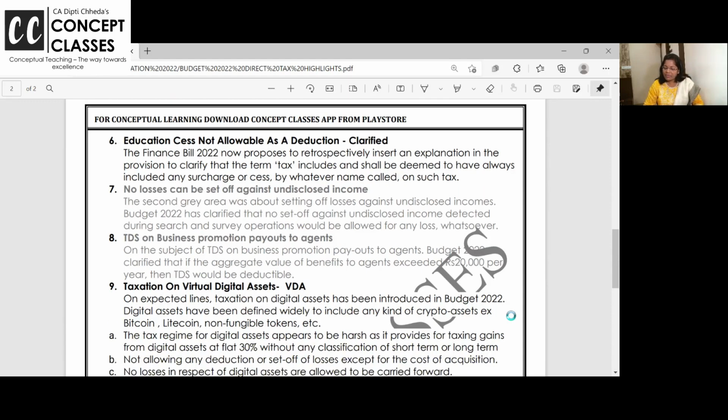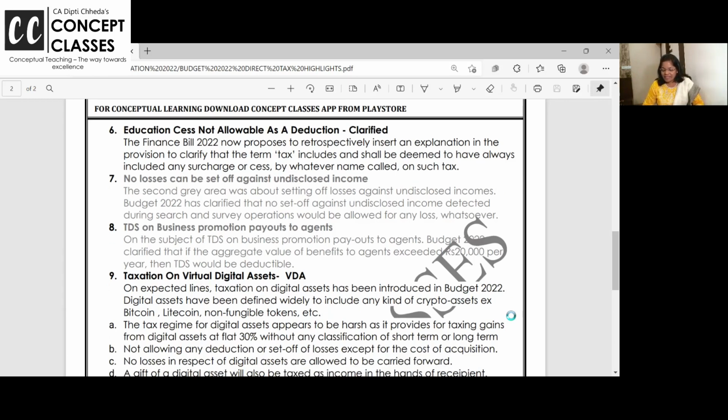And they have made this retrospective, to put a full stop to all those cases pending in the Supreme Court. The Finance Act now proposes to insert an explanation in the provision to clarify that tax includes surcharge and e-cess. Almost more than 50% of direct tax provisions are over.